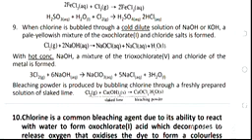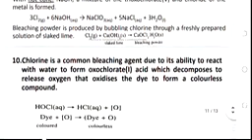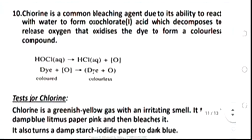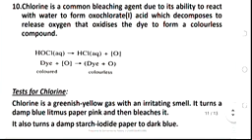Moving on to the number 10 chemical property of chlorine, we can see that it is a common bleaching agent. Why? Because of its ability to react with water. When chlorine reacts with water, it forms oxochlorate 1. We have seen that one earlier, which is HOCl, that's chlorine water.